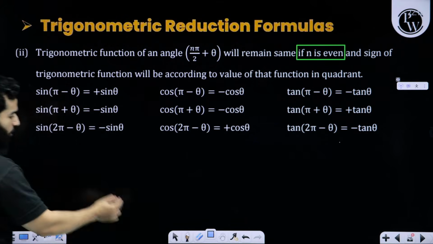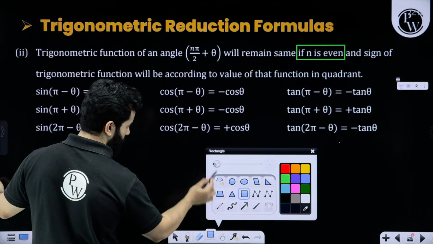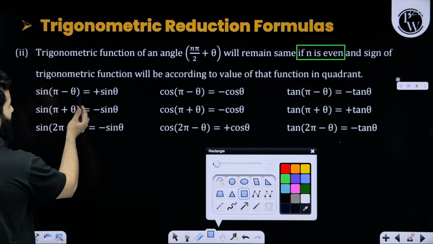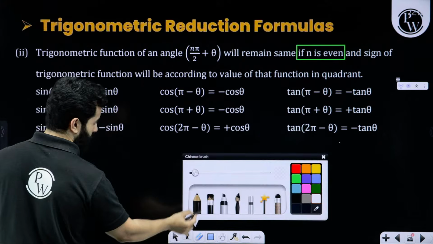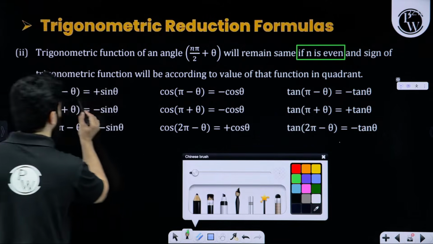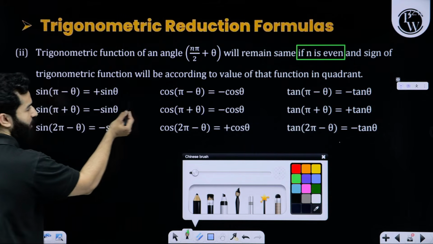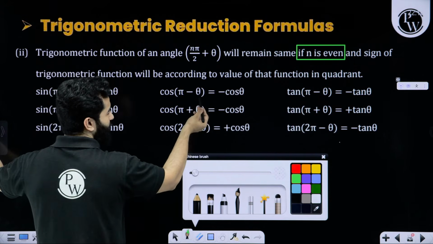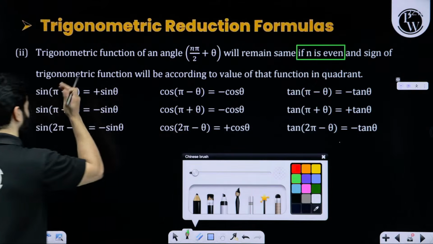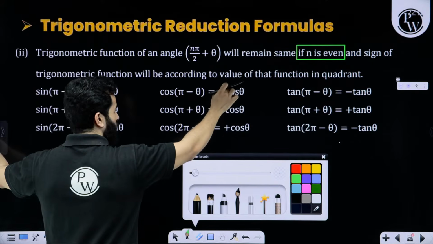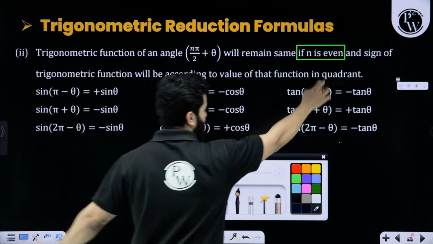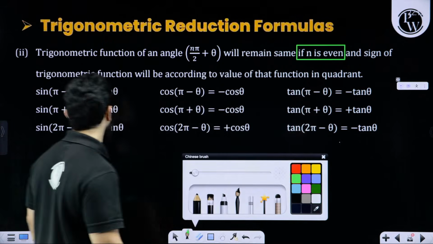So sine of pi minus theta will be sine theta. Cos of pi minus theta is minus cos theta. In the second quadrant, sine is positive, cos is negative, and tan is negative.